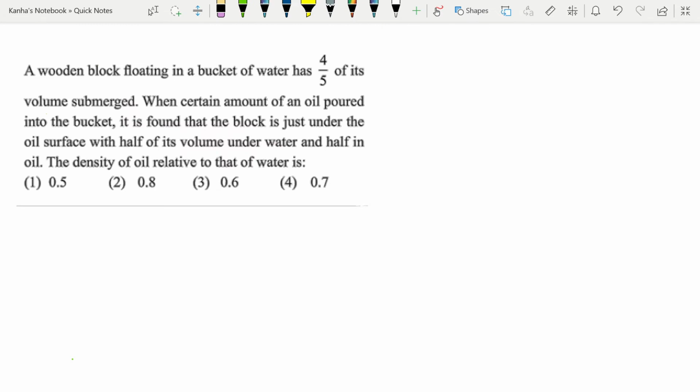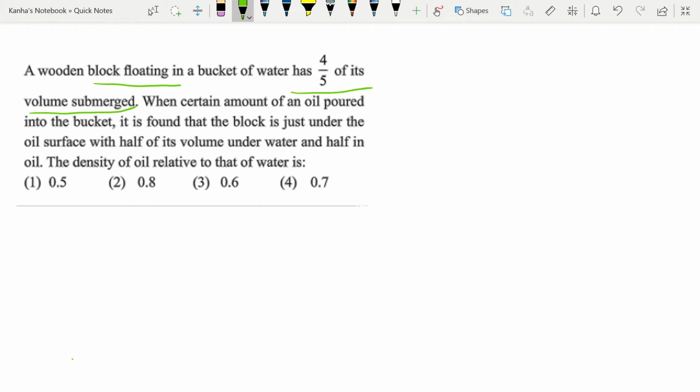Let's take a look at a question. A wooden block floating in a bucket of water has 4 by 5 of its volume submerged. When a certain amount of oil is poured into the bucket, it is found that the block is just under the oil surface with half of its volume under water and half in oil. The density of oil relative to that of water is given by which of these? First of all, you should take a note of the initial things that they've given. The block is floating. It has 4 by 5 of its volume submerged.